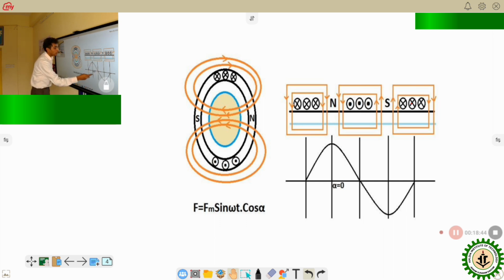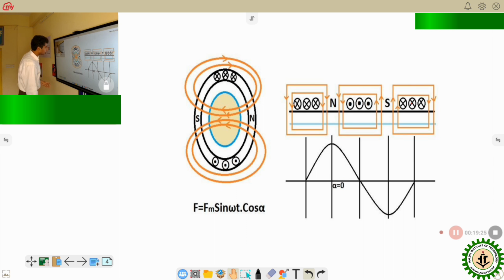Now what is the name of this angle alpha? Alpha is called the space angle because we are rotating in space. This is the axis of the winding around which the conductors are wound. From this axis of the winding, if we rotate, that means from alpha equals 0, we are moving forward. So this angle alpha is called the space angle. That means we are rotating in space.